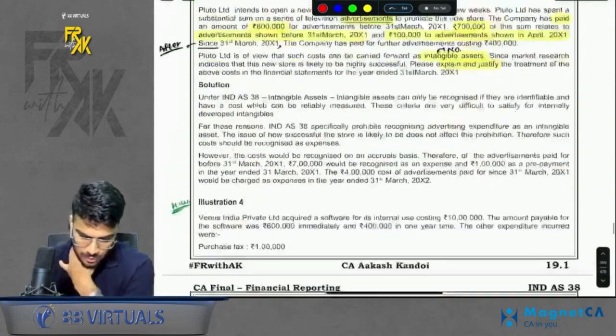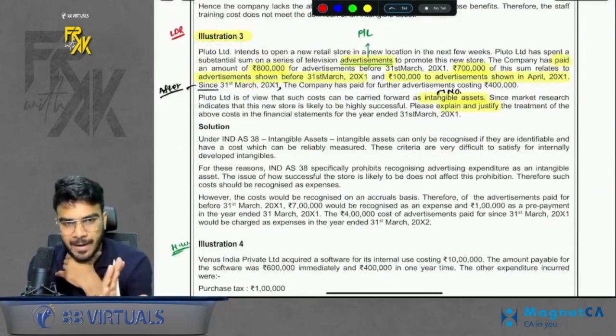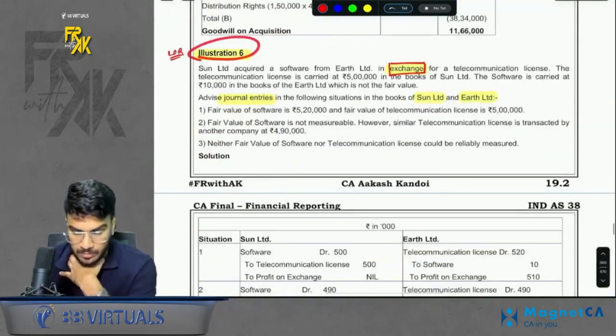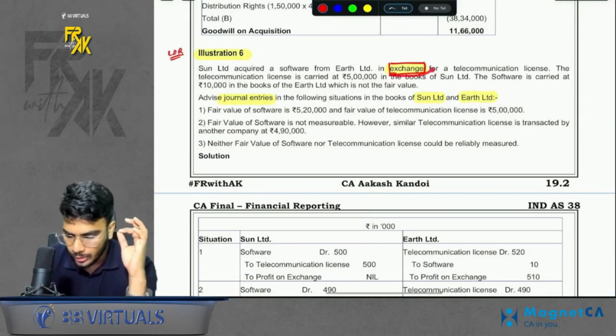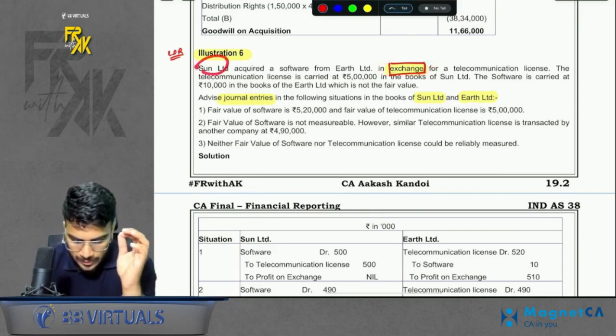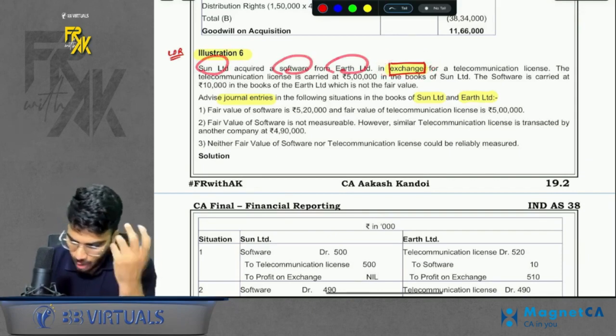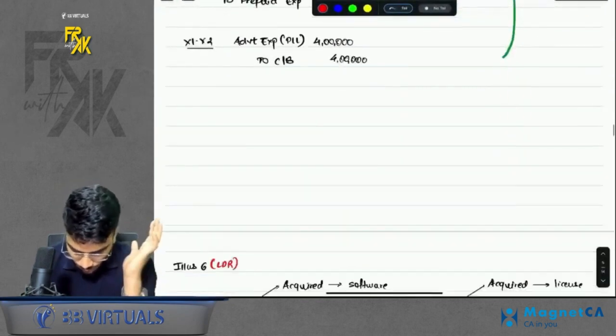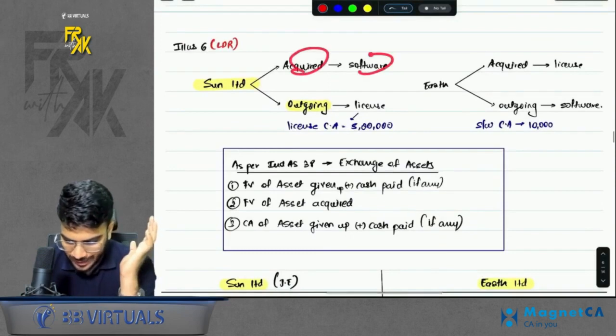Anyways, this was illustration number 3. Only this prepaid part is important in this. Now another important question was illustration number 6, a classic question to test your concept of exchange. Here, Sun is acquiring software from Earth in exchange for a license. If you see closely, what Sun is doing is acquiring software and giving a license.